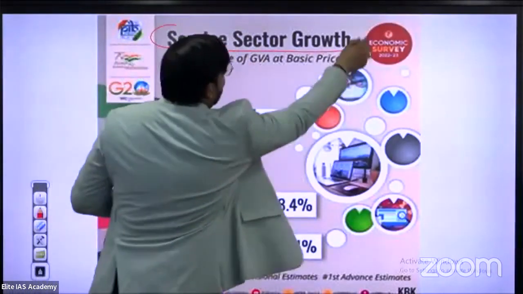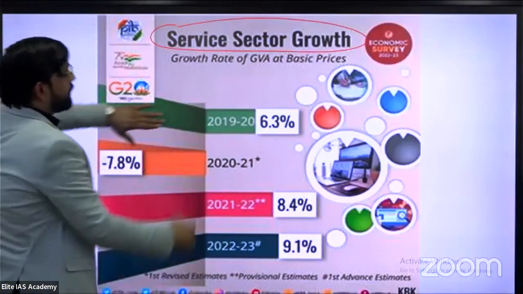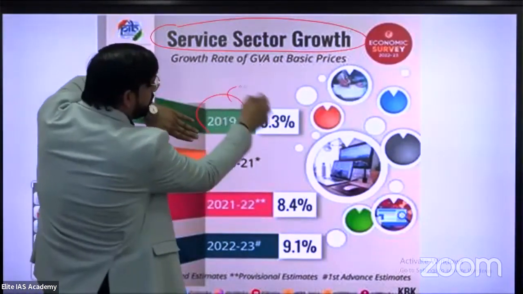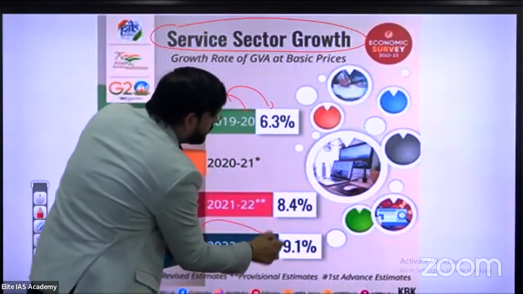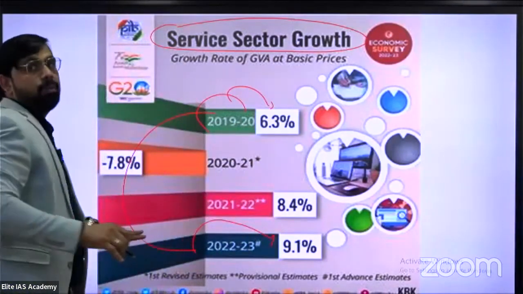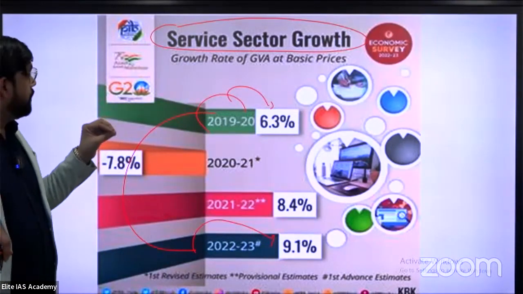Service sector growth as per the data of the Economic Survey: in comparison with 2019, we are at 6.3%. Directly compared to 2022-23, it is 9.1%. This line is very important for you.